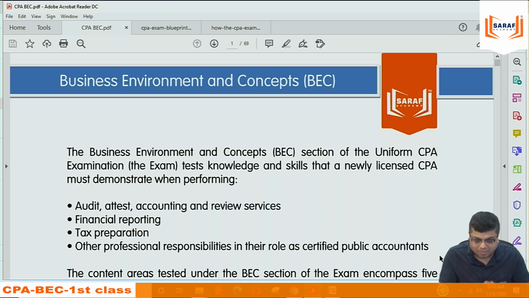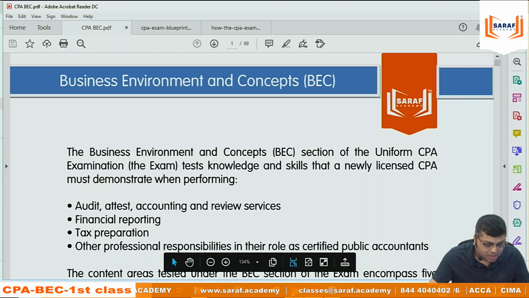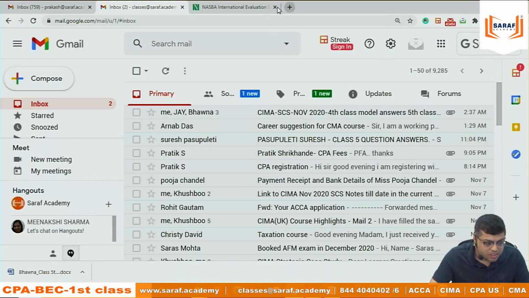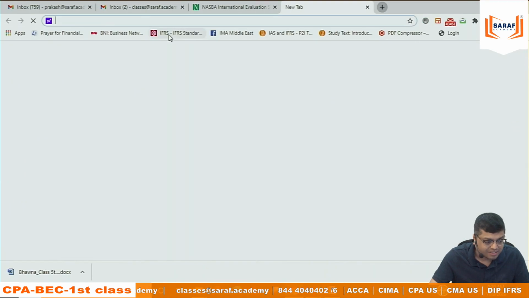Suppose when I'm sharing notes, I will be taking something from ACCA SEMA material also. I will be taking something from my own material when I studied. So everything I will explain with my logic, with my concepts. But for practicing the questions, I don't have a question bank. The question bank we need to purchase. I will suggest the students should purchase the question bank of Wiley.